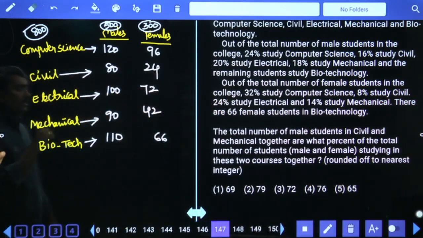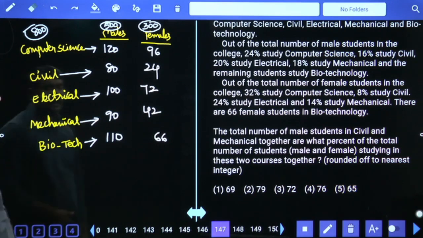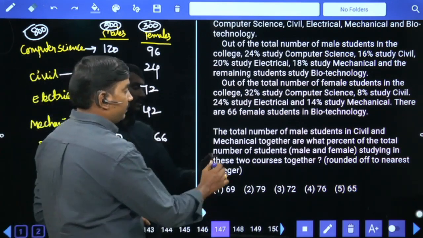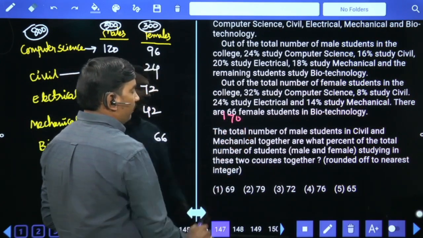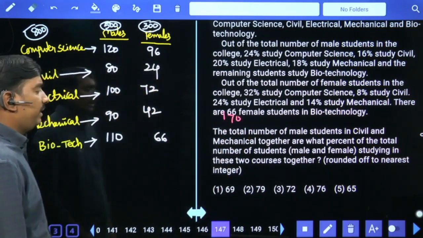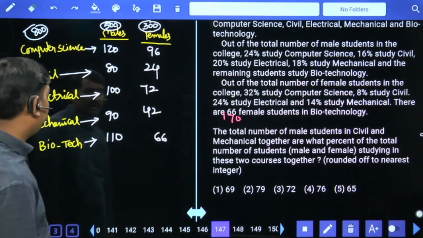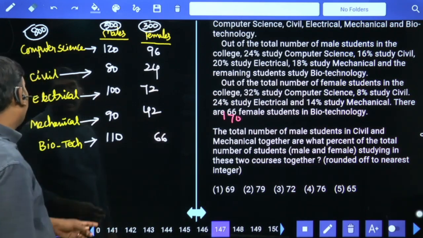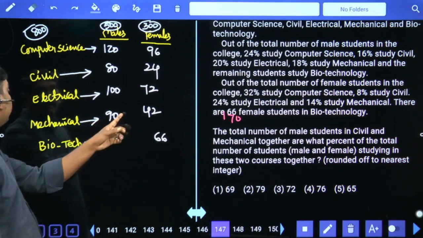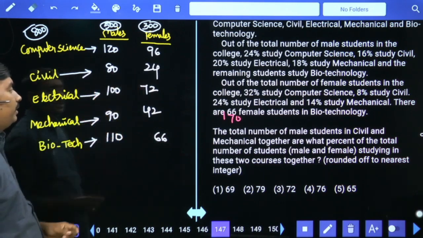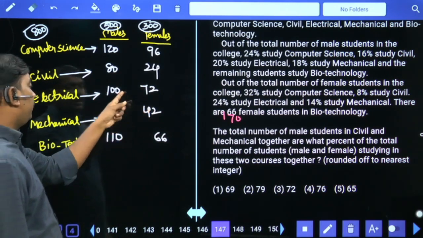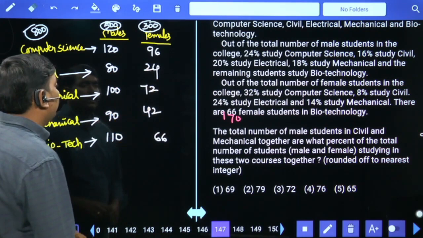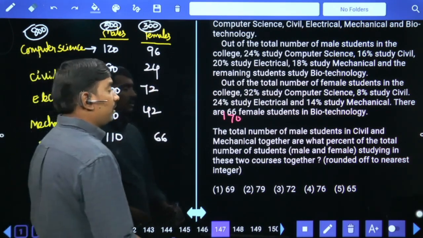Total number of male students in civil and mechanical together. Civil 80, mechanical 90, together 170. What percent of the total number of students studying in these two courses together? In these two courses only, civil and mechanical. Civil 80 plus 24, mechanical 90 plus 42. 80, 90, 170, 24, 42 together 66, 236.